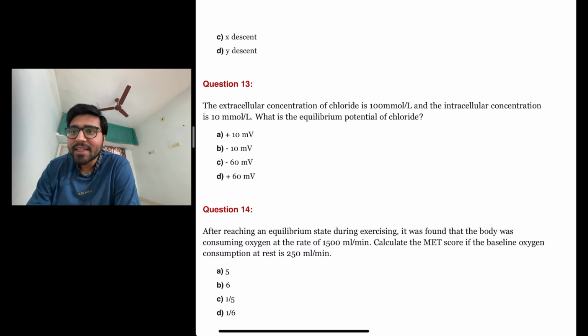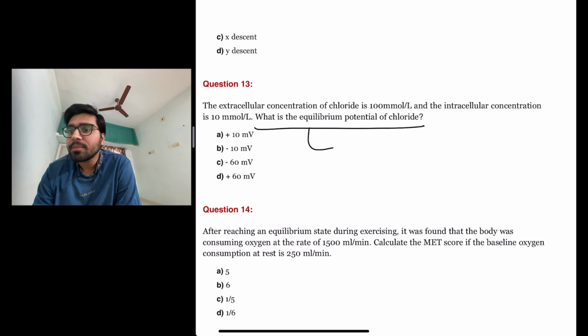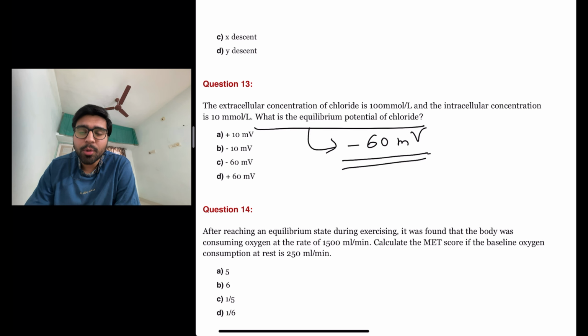The next question is: extracellular concentration of chloride is 100 millimole per liter and intracellular concentration is 10 millimole per liter. What is the equilibrium potential of chloride? The first sentence is just data. The next statement is the question, what is the equilibrium potential of chloride? So the answer here is minus 60 millivolt. That is the actual equilibrium potential of chloride. So the answer here is C, minus 60 millivolt.